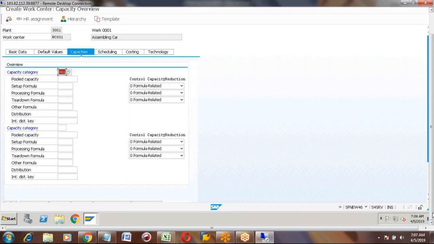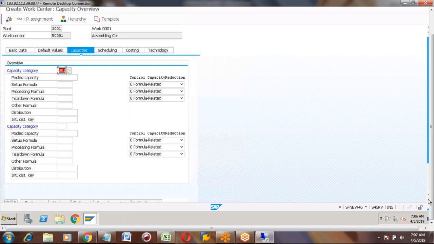Are you able to see at the bottom one button is there, capacity? The bottom is not showing. It's a little hiding. Okay, it is coming now.